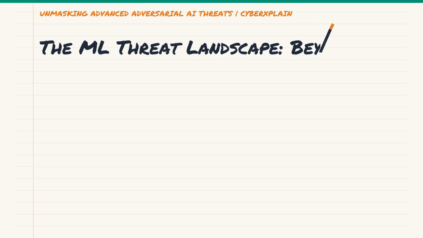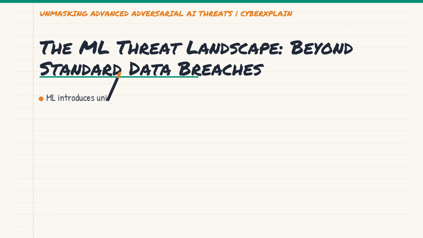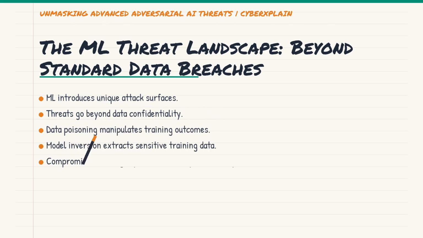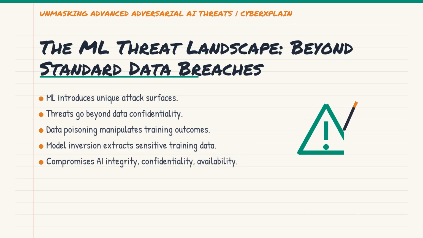When we talk about securing AI, it's a different ballgame than securing a traditional database or network. While data breaches are still a concern for training data, the unique attack surface of machine learning models opens up entirely new categories of threats. We are looking at things like data poisoning during training, model inversion attacks to extract sensitive training data, and membership inference attacks.